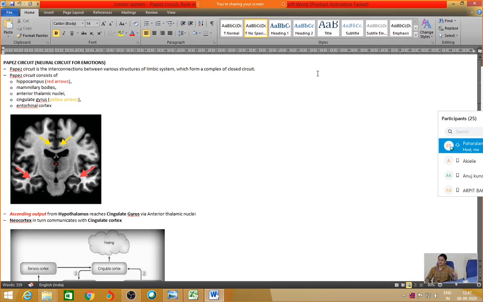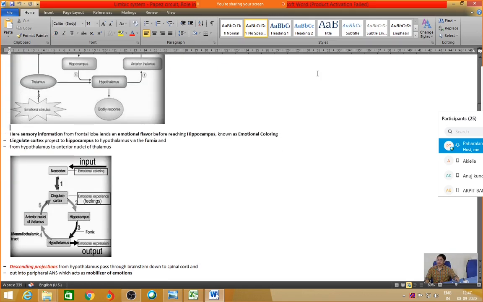But let us discuss what are the parts of the Papes circuit, what are the important structures with respect to the Papes circuit. Basically there are two models. One is a primitive model and another is an advanced model. In the primitive model, it was basically formed by the hippocampus, hypothalamus, anterior nucleus of thalamus, and cingulate gyrus. These were the four important parts of the Papes circuit.